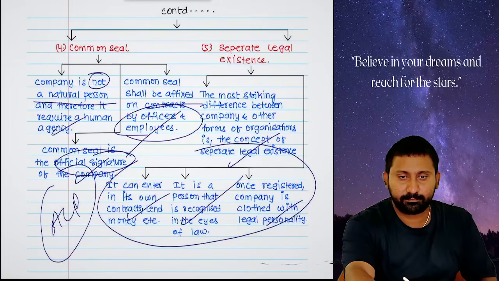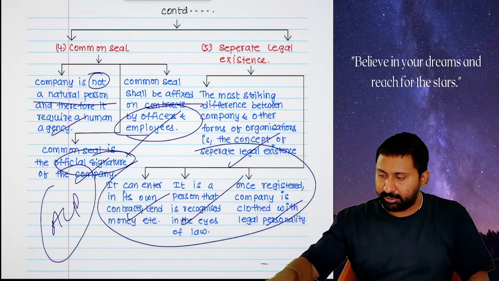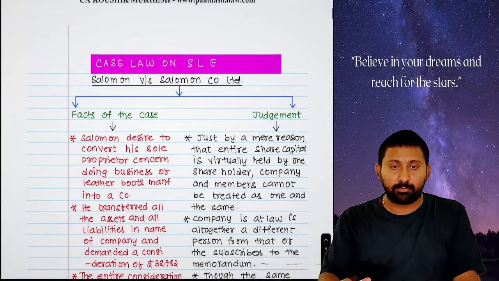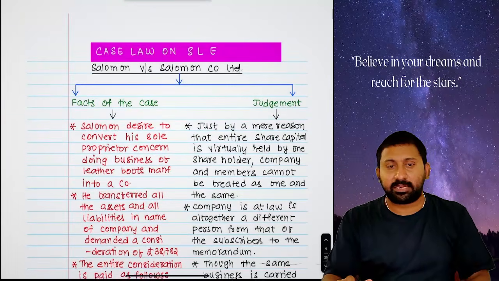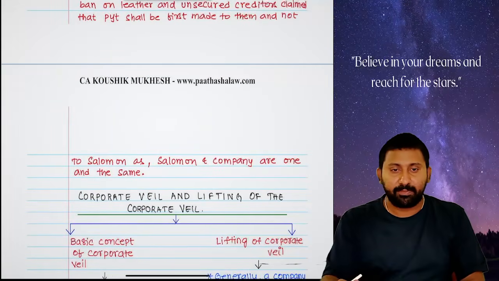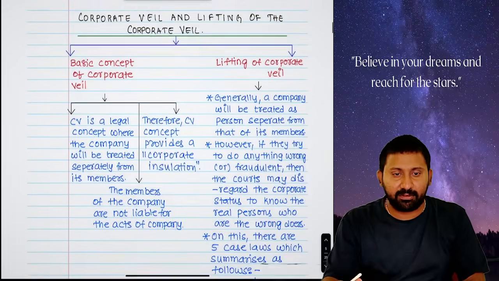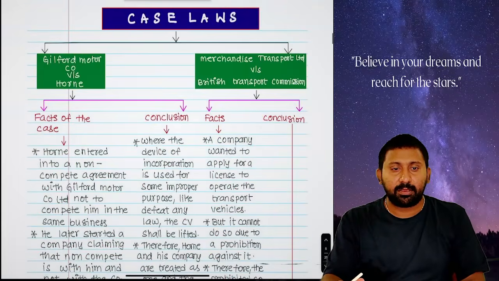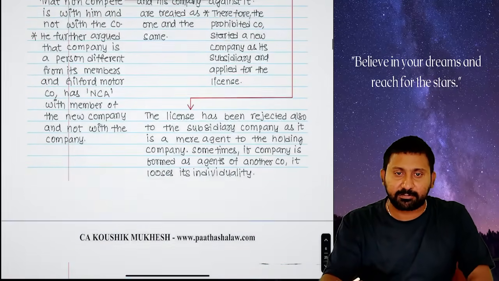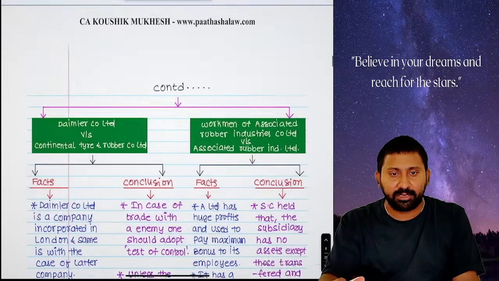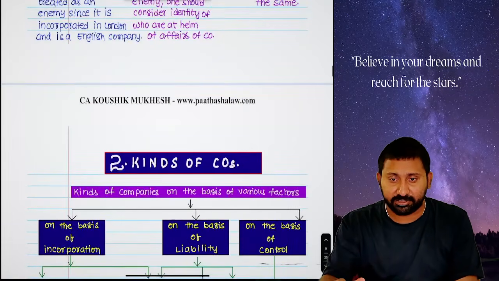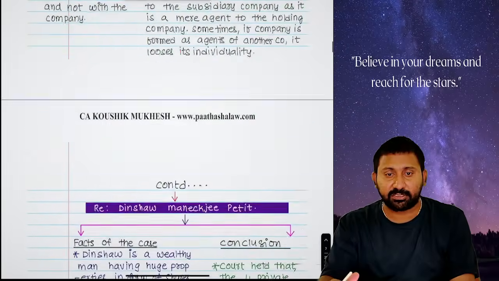Let us move on to the next part. First, case laws are there. In this, there are totally 5 different kinds of case laws. One is Salomon versus Salomon. Next are Ilford Motor Company, Merchandise Transport Company versus British Transport, Dinshaw Maneckji Petit, Daimler Company, and Workmen of Rubber Industries Limited. These are the various case laws which we have to cover.